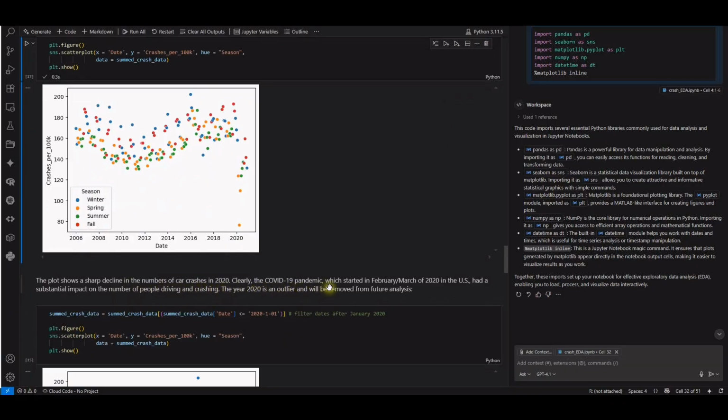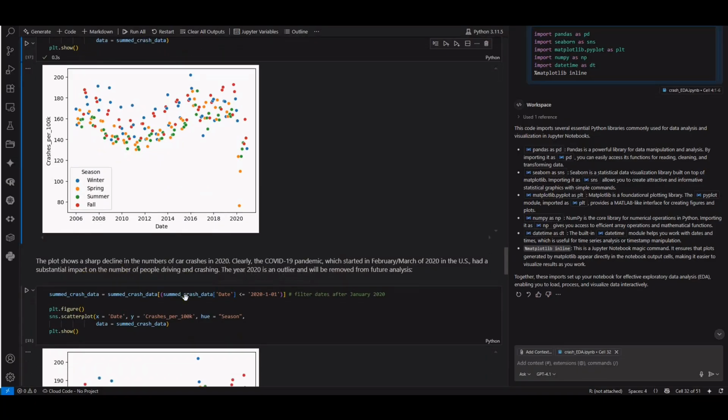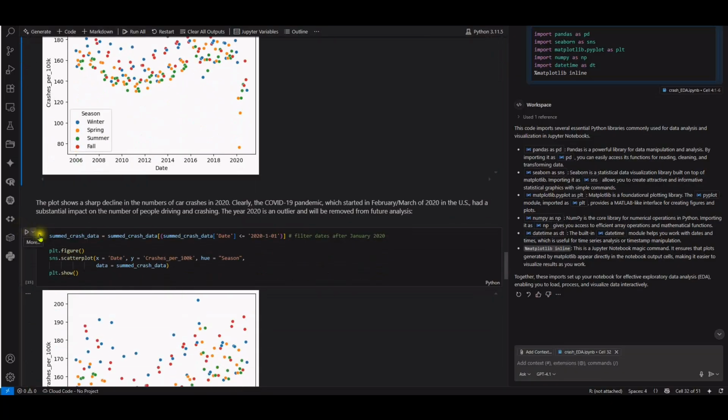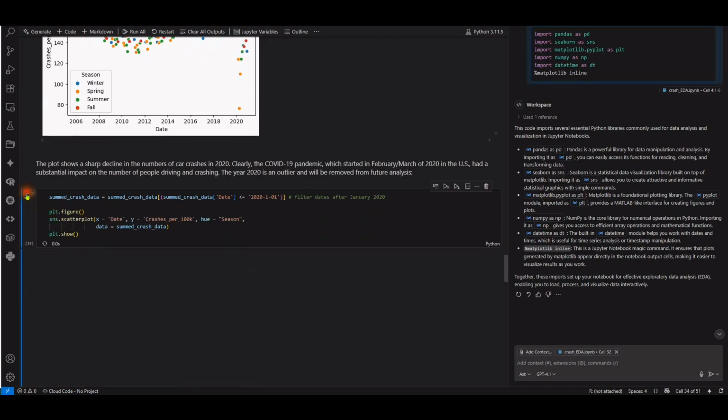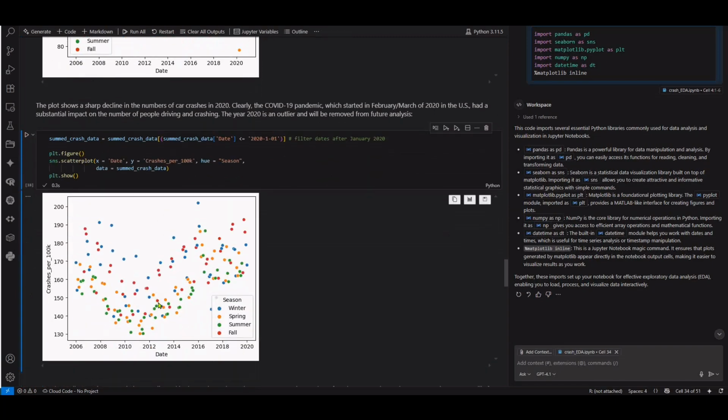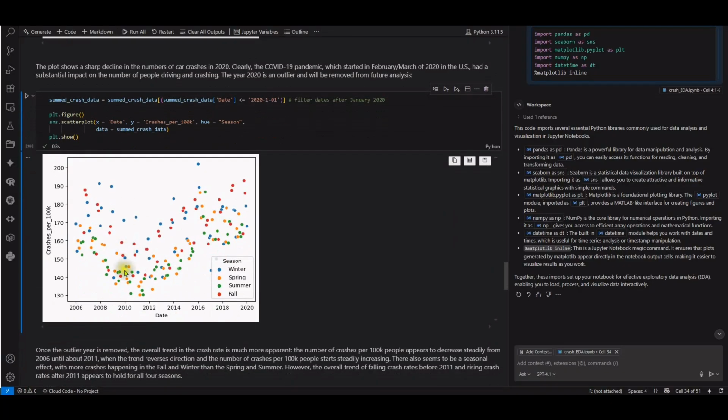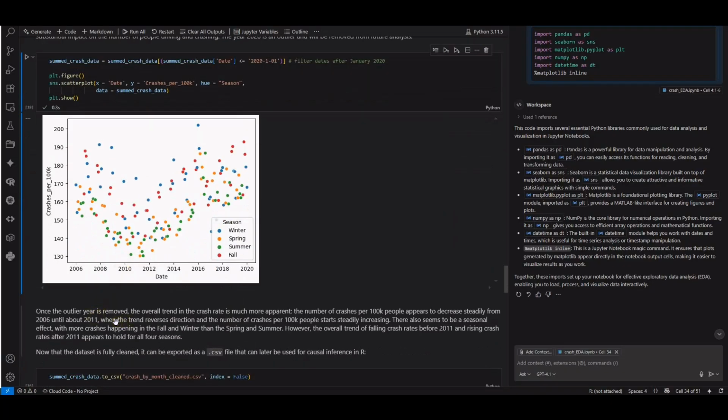Clearly, the COVID-19 pandemic, which started in February-March 2020 in the US, had a substantial impact on the number of people driving and crashing. The year 2020 is an outlier and will be removed from future analysis. So we are going to filter the dates after January 2020, and then do the scatter plot again. So once the outlier year is removed, the overall trend in the crash rate is much more apparent.